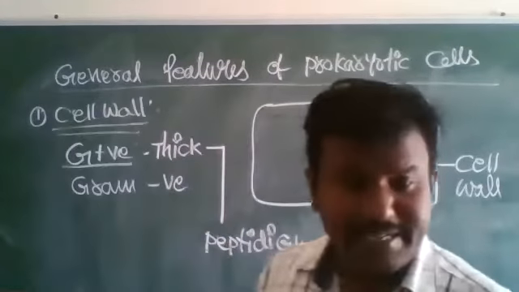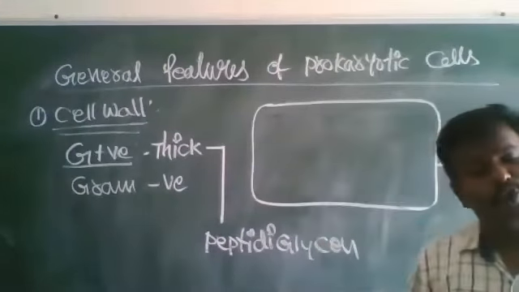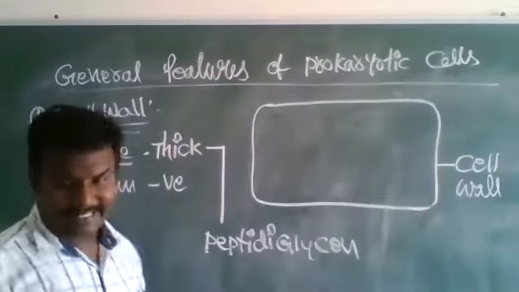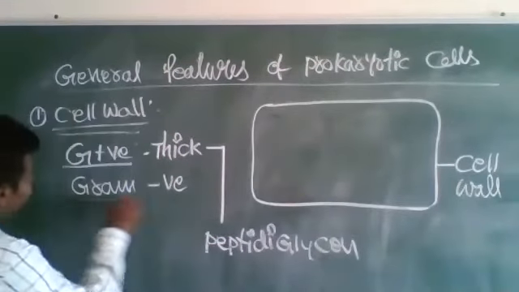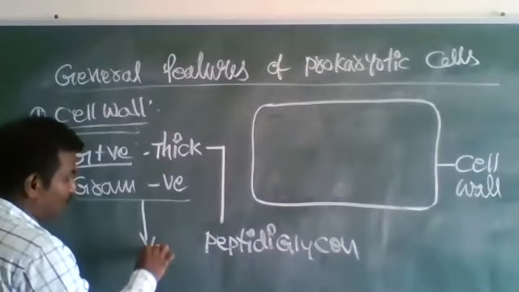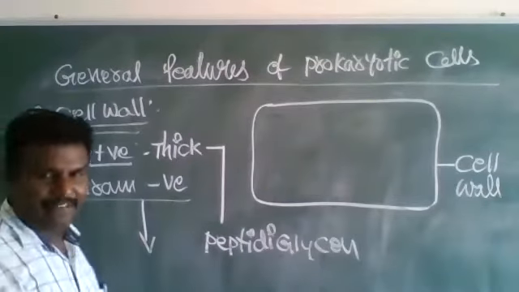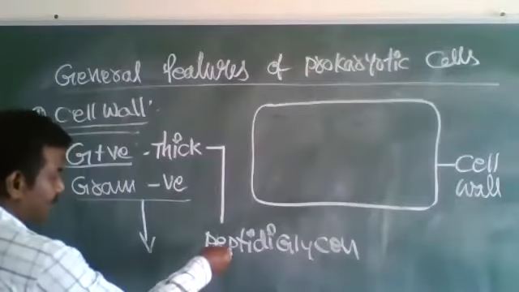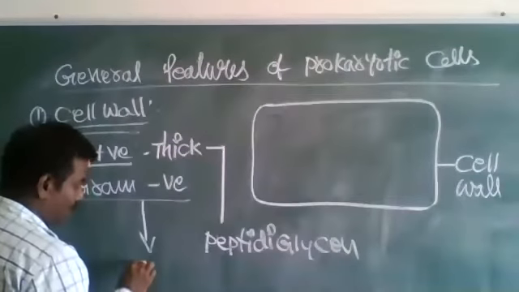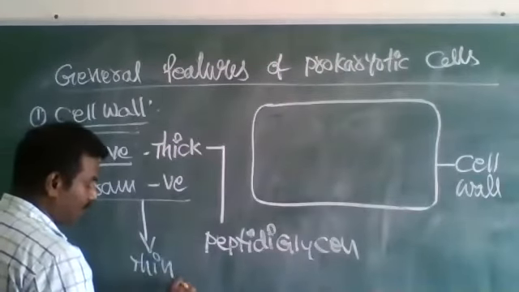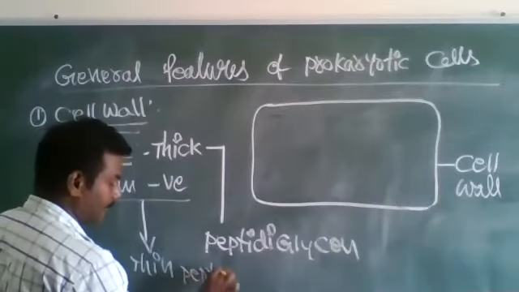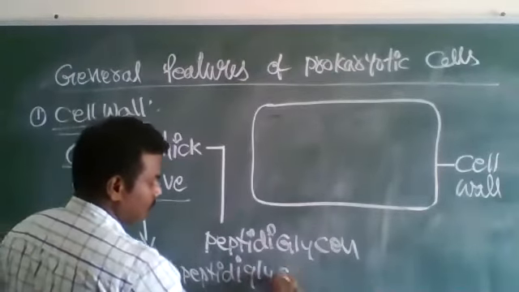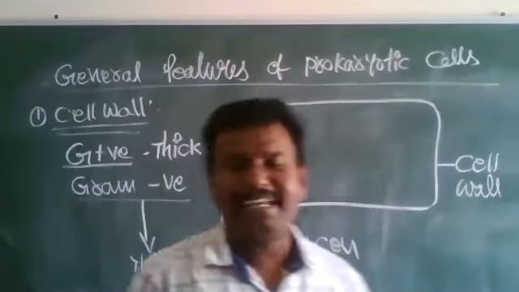The bacteria which contain thick peptidoglycan in the cell wall are called gram positive bacteria. So gram negative bacteria, in their cell wall, thin peptidoglycan is present.